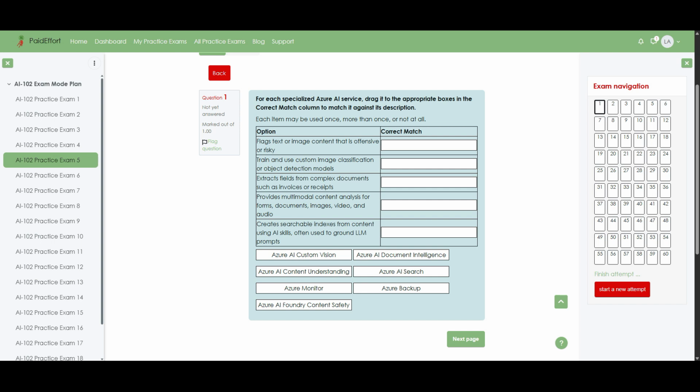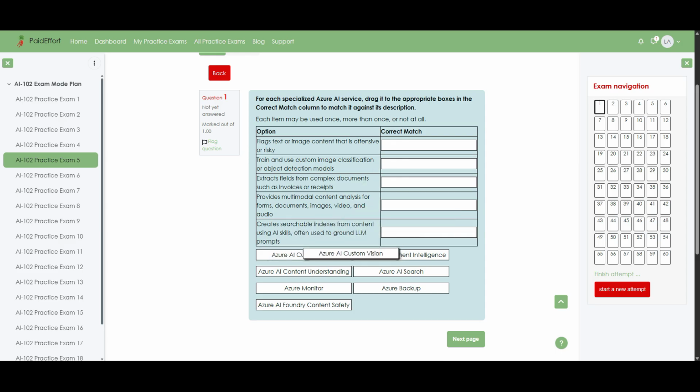Question 1. For each specialized Azure AI service, drag it to the appropriate boxes in the correct match column to match it against its description. Each item may be used once, more than once, or not at all. Flags text or image content that is offensive or risky. Correct match: Azure AI Foundry Content Safety.